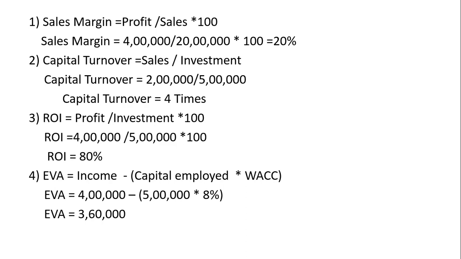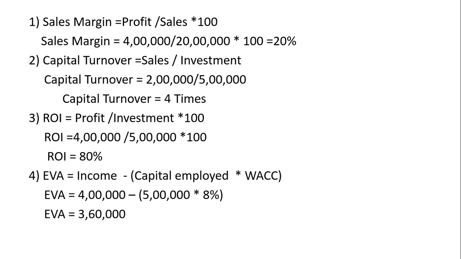Why are we doing this valuation? We are doing this valuation because shareholders want to invest in our company. On what basis will they invest? They want to decide whether this company is good or not. You can add this into the annual report. In the annual report, you can mention your company's value with EVA analysis.